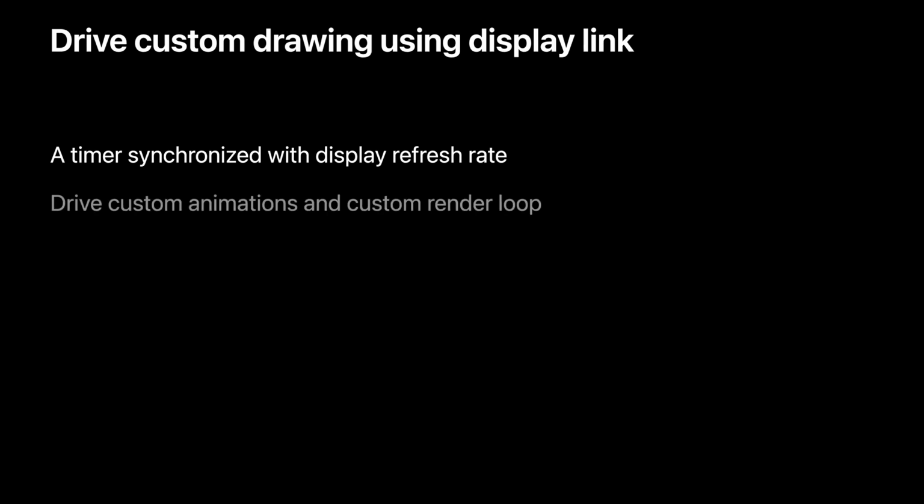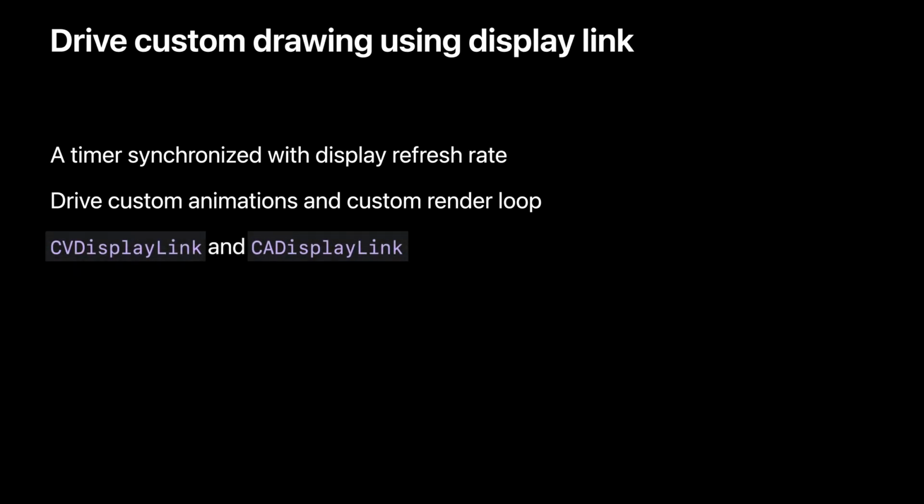The recommended tool to drive custom drawing is DisplayLink, which is essentially a timer that is synchronized with the display refresh rate. It helps your app drive any custom animations or custom render loop. There are two display links. One is CVDisplayLink, offered by Core Video on macOS, and the other is CADisplayLink, offered by Core Animation on our other platforms, as well as Catalyst on macOS, each with slightly different characteristics and behavior. Today, we'll only discuss CADisplayLink, but on a high level, these concepts will apply to both.